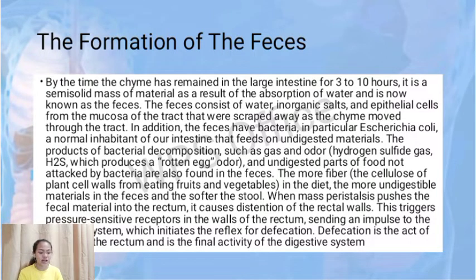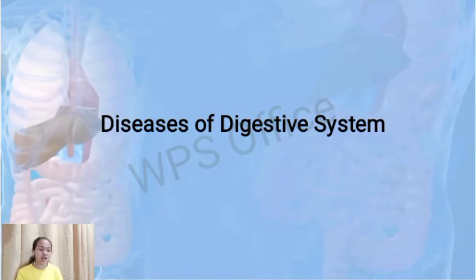Defecation is an act of emptying the rectum and is the final activity of the digestive system. So that ends the process, parts, and functions of the digestive system. Now, let us proceed to the diseases of the digestive system.